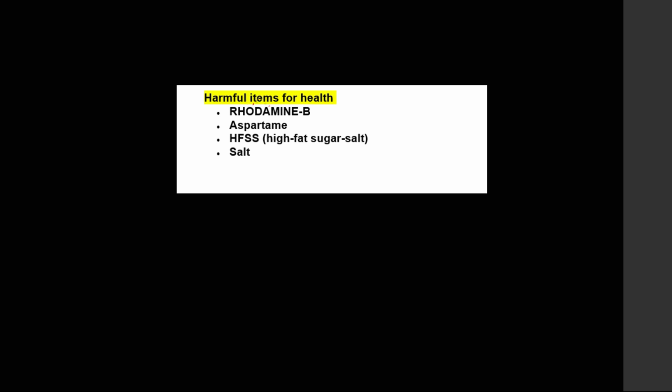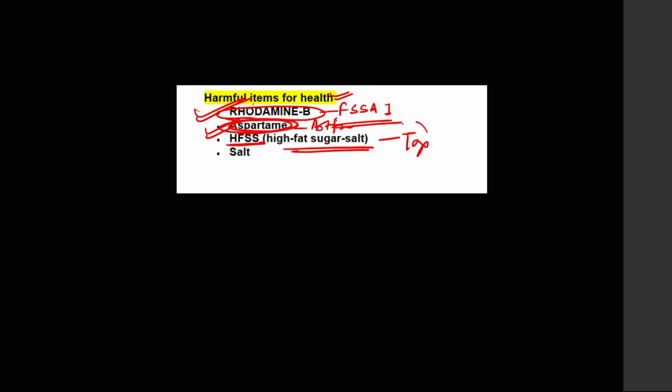Next, harmful items which are in news. So guys, there is one chemical rhodamine B. This has been banned by FSSAI in food. Rhodamine, very, very important. Next, aspartame, artificial sweetener. This is also in news, very important. I'm expecting a question on aspartame and rhodamine. Next, high fat sugar content. Guys, this is in news because of the tax which is being applied on these kinds of products. And last, salt. Salt is also in news. Salt is also harmful for our health.